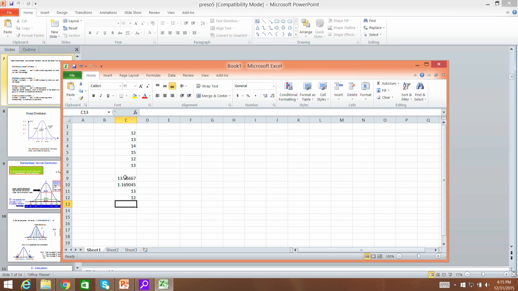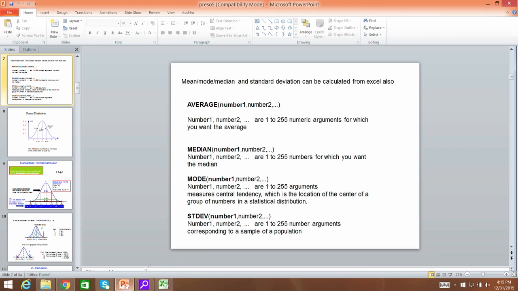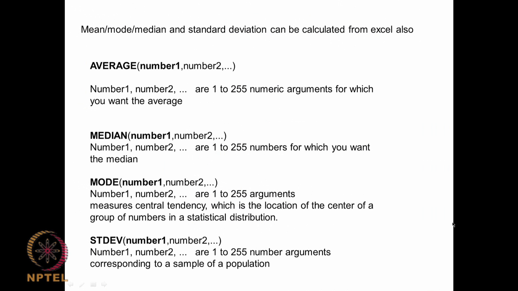So we have average or the mean here, we have the median here, we have the mode here, we have the standard deviation. So these are quite simple commands which Excel also has, and we can calculate all these in Excel also. It is very simple, okay.